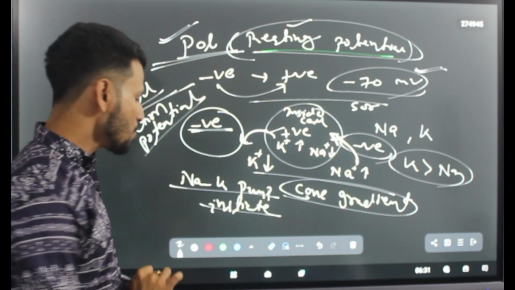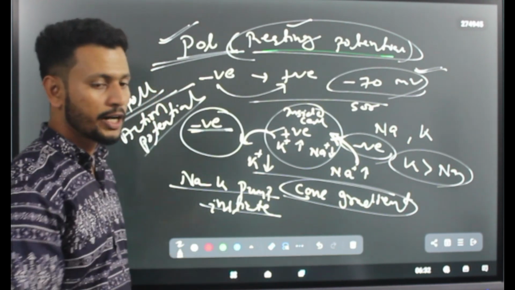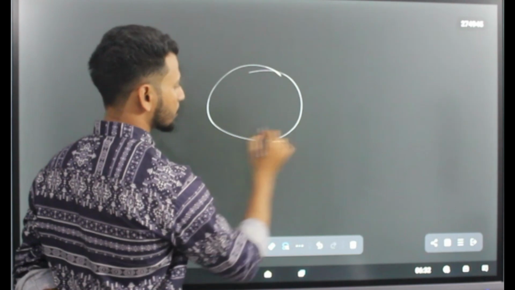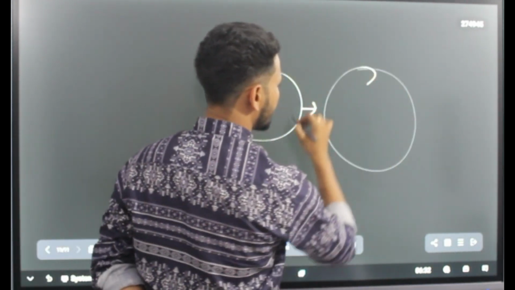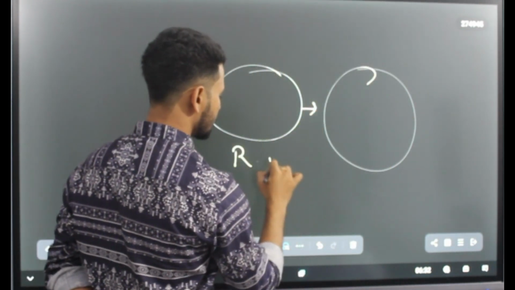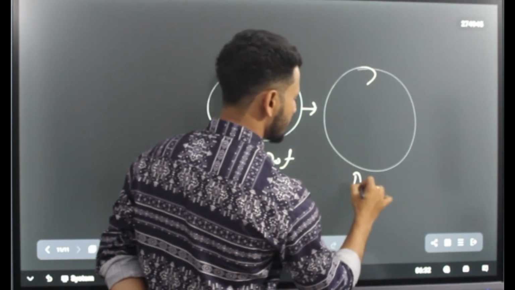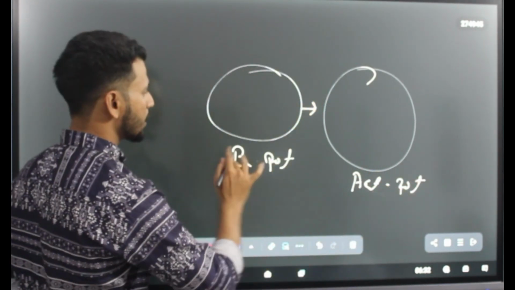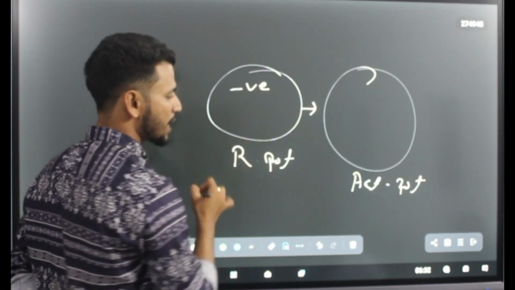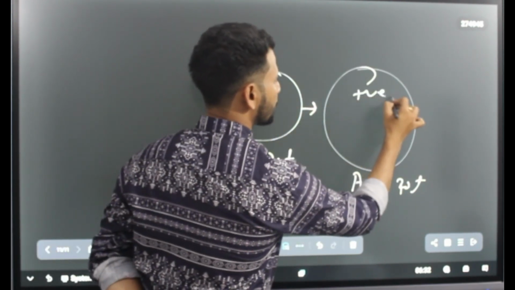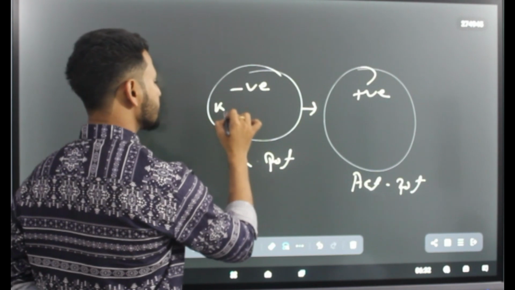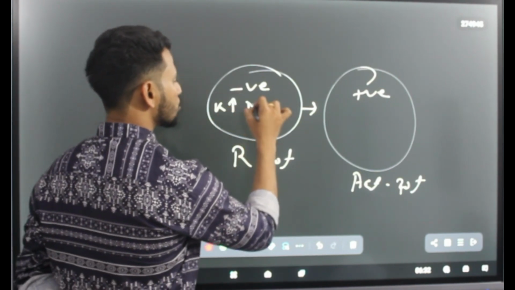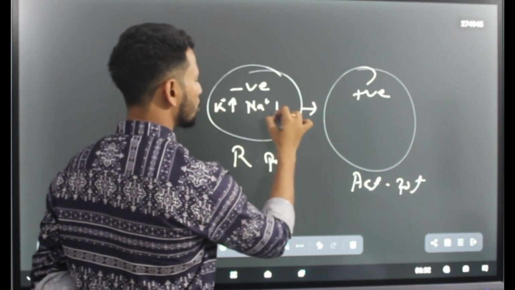Clear? Now we'll be discussing the third one. In the third, what will happen? See, now let's have a clear idea. This is the resting potential and this is the action potential. So what happened in these two cases? Let's suppose here is a negative charge, this is your positive charge. Here potassium concentration is high, sodium concentration is low.